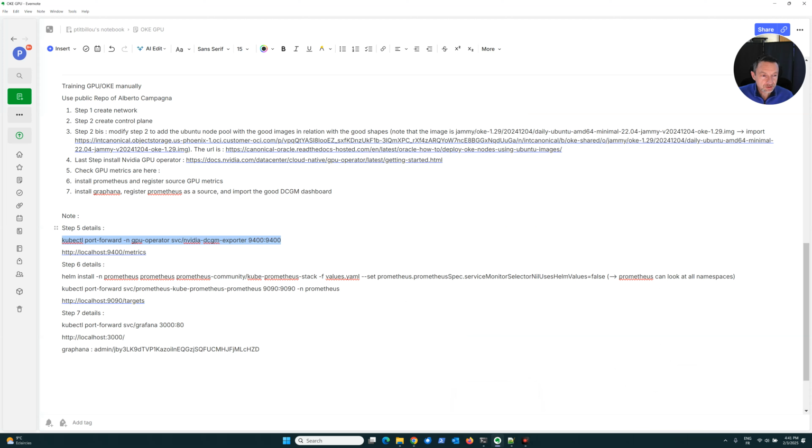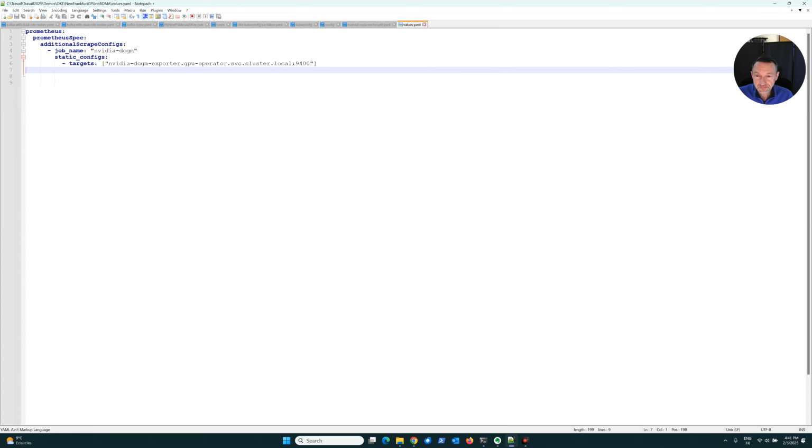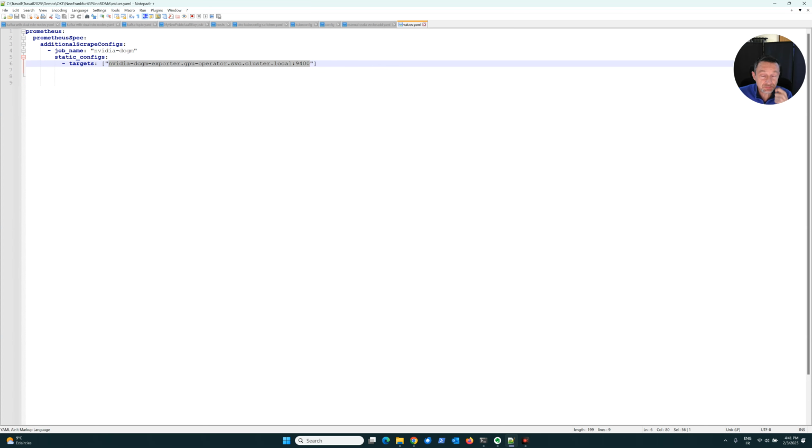You want to give the URL with the metrics of the GPU to Prometheus as a target during the installation. So you can give to Prometheus a YAML file, this one, and in this YAML file, you can give the URL of the GPU metrics.